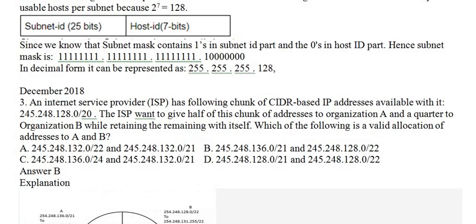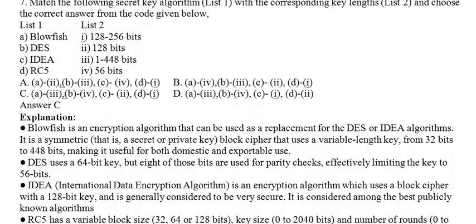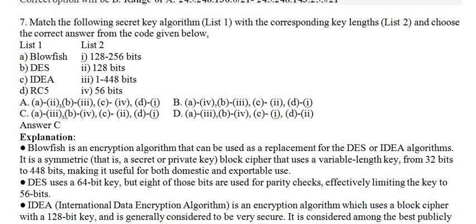Next is a similar kind. Now we go for the next question. This is related to security algorithms of private key cryptography.